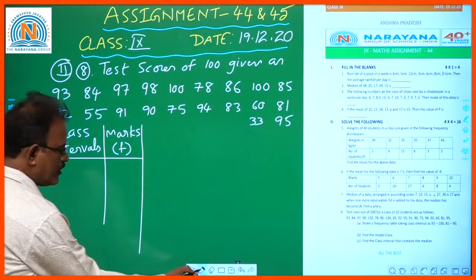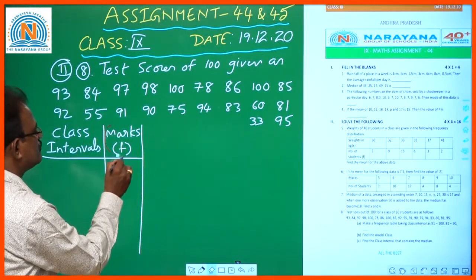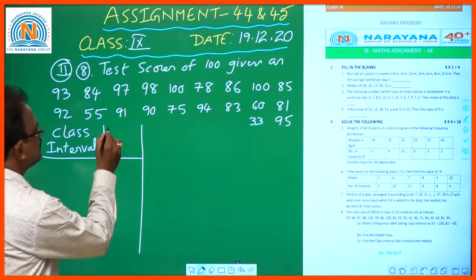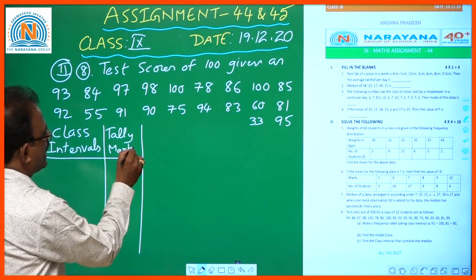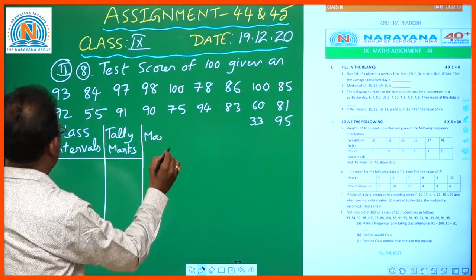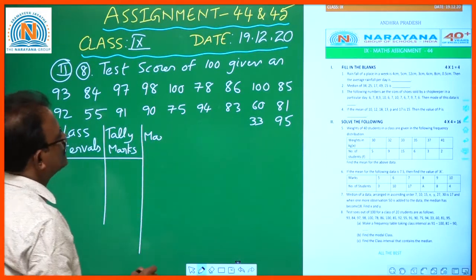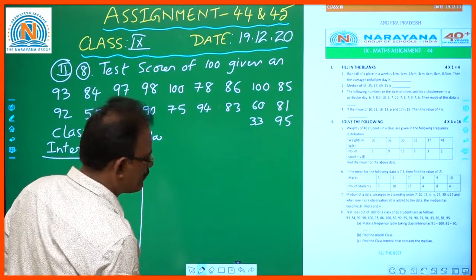So before this, tally marks we need to write, and then the number of students.